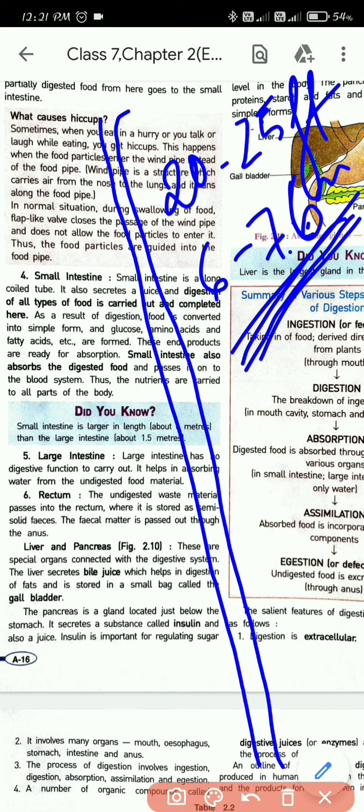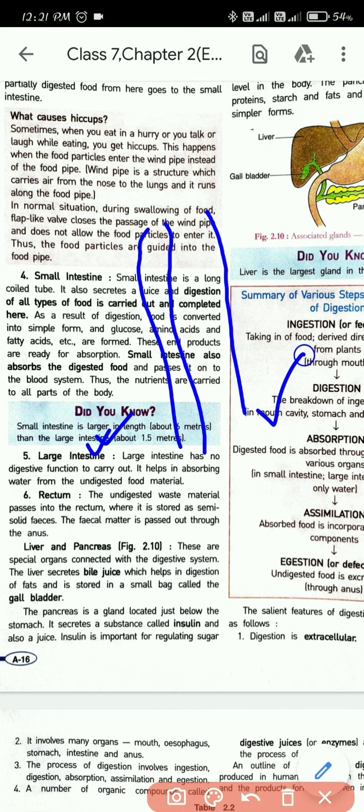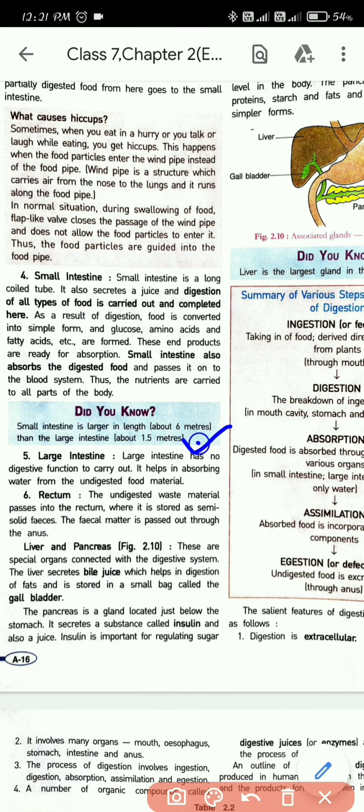But on the other hand, the large intestine is not that long. Its diameter is big comparatively to the small intestine. The small intestine will be like this, in fact very small. But the diameter of the large intestine is huge, and the length of the large intestine is also less. Now we'll come to the large intestine.